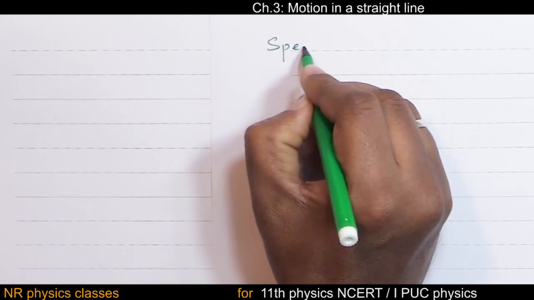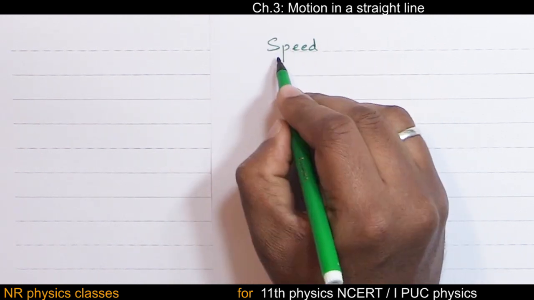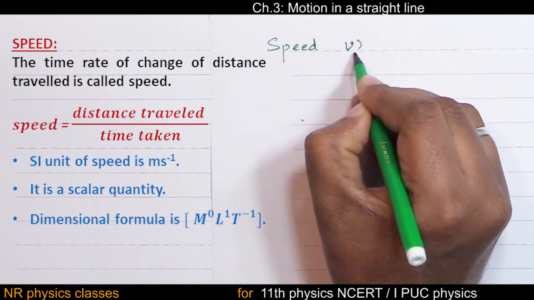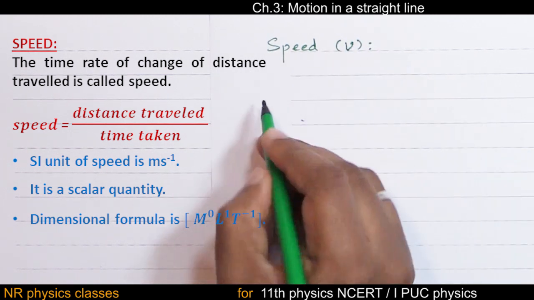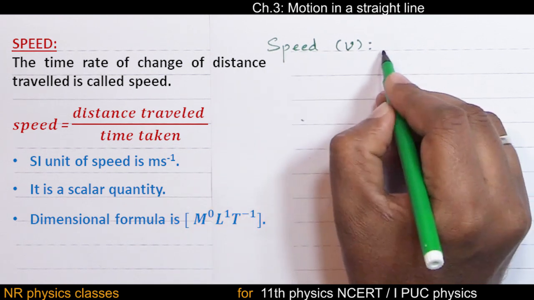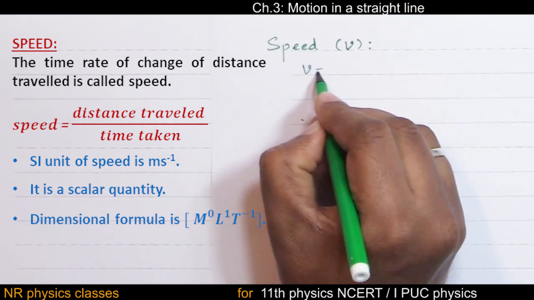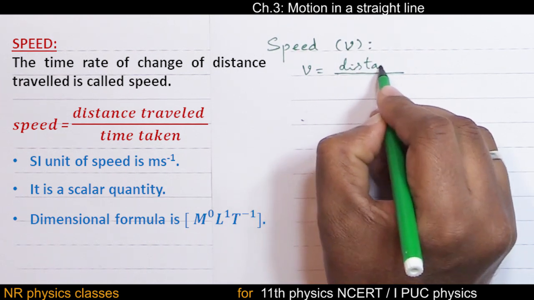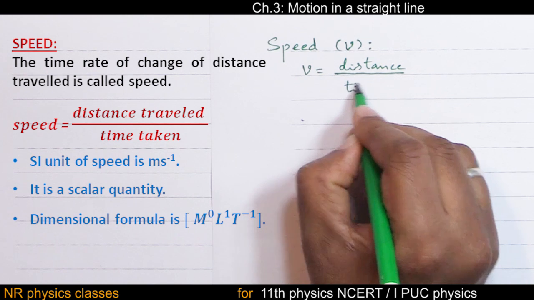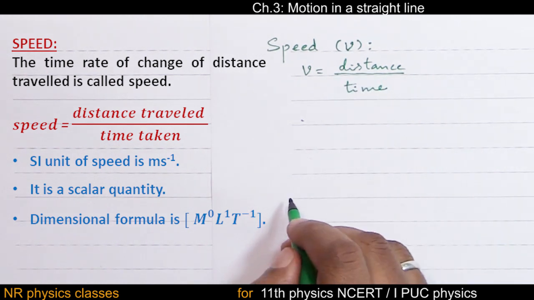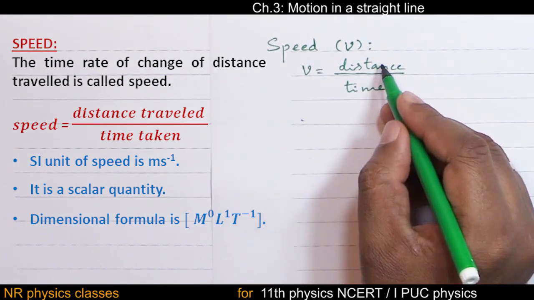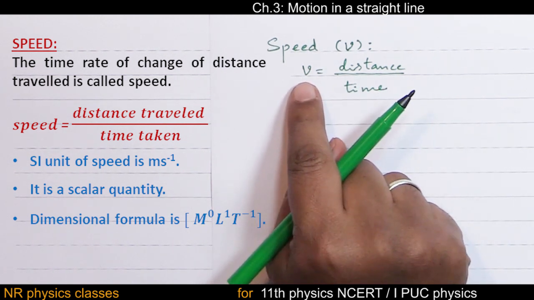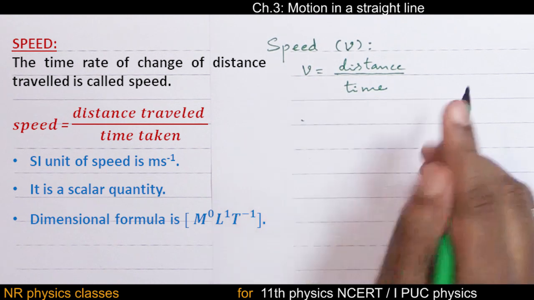Speed. Let us denote this speed by V, small letter v. So speed is the ratio of distance traveled to time taken. Since it is the ratio of distance traveled to time taken, it is a derived physical quantity.